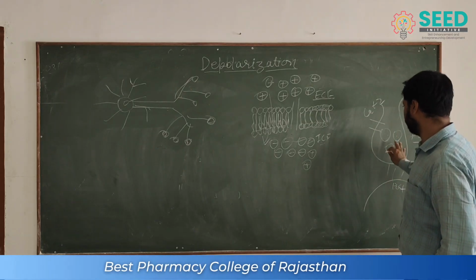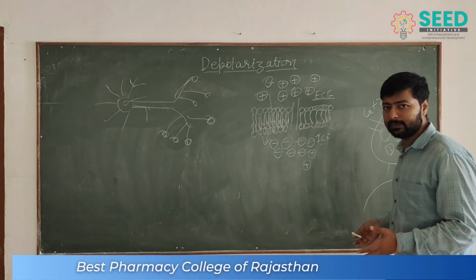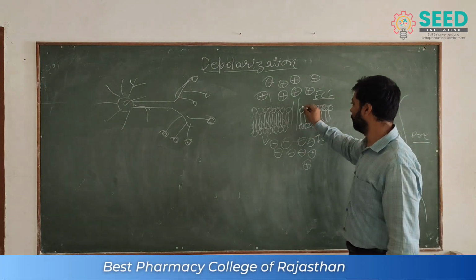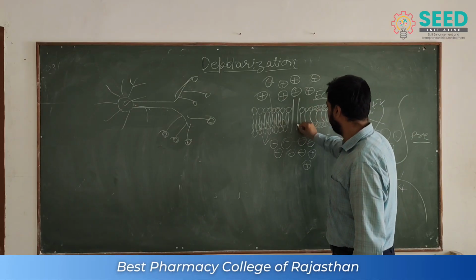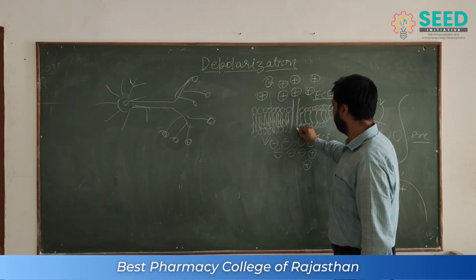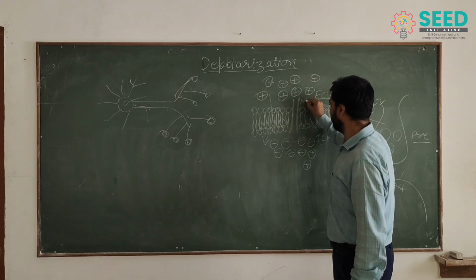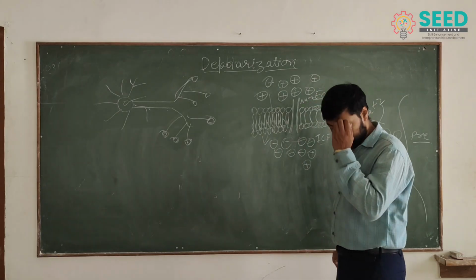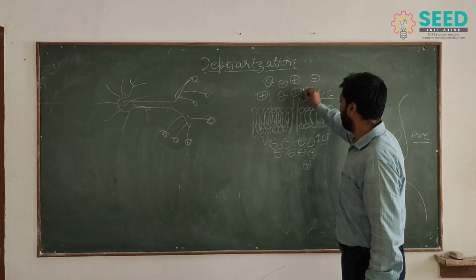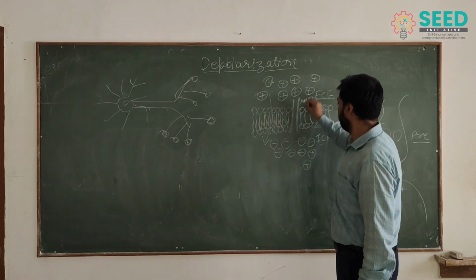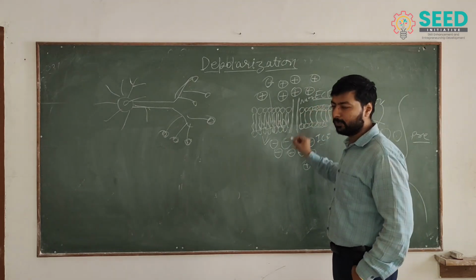So where is the depolarization? Here, suppose that it is a channel. These are the sodium ions. The sodium channel will open, and they influx from ECF to ICF.